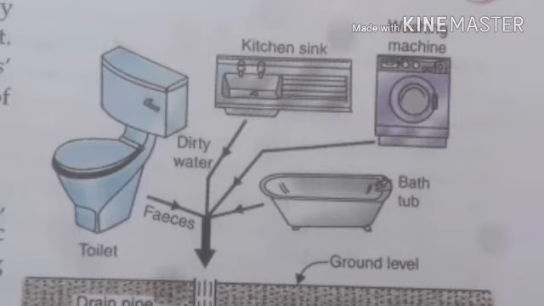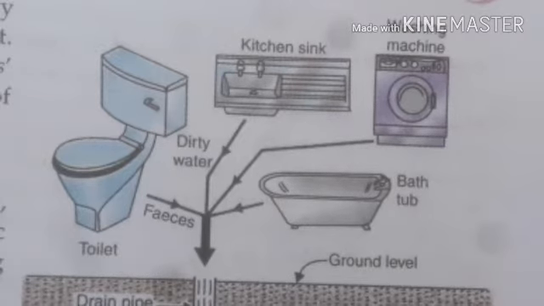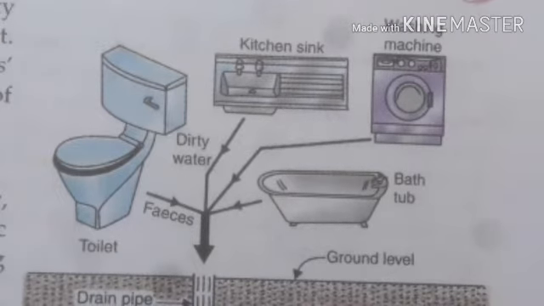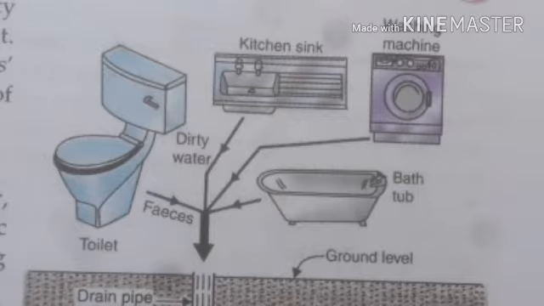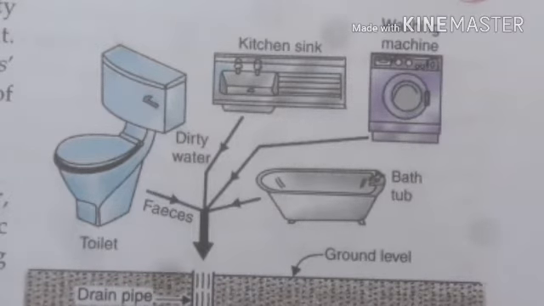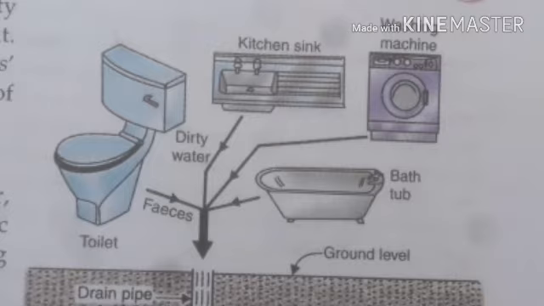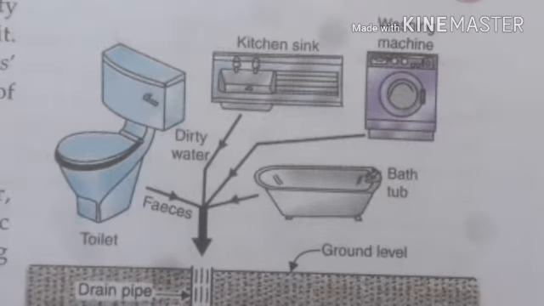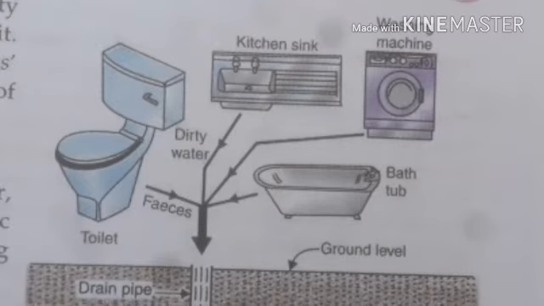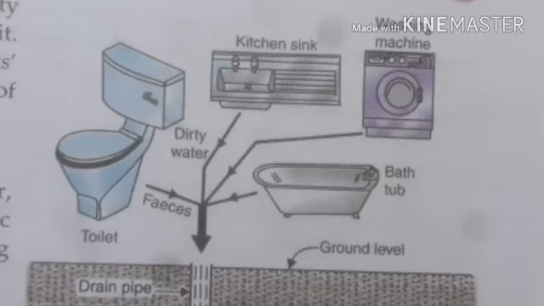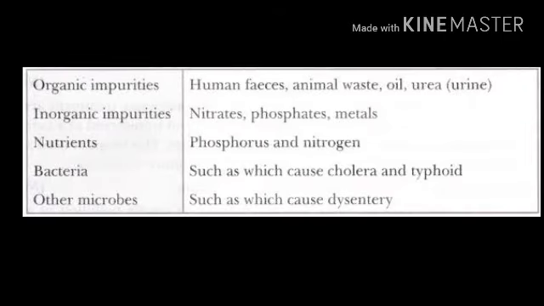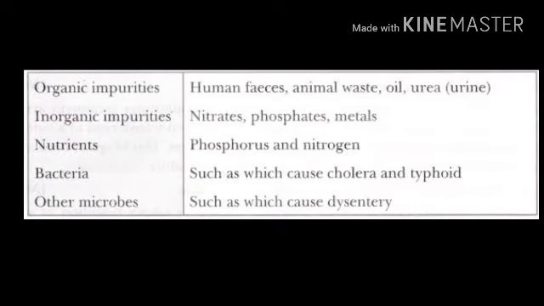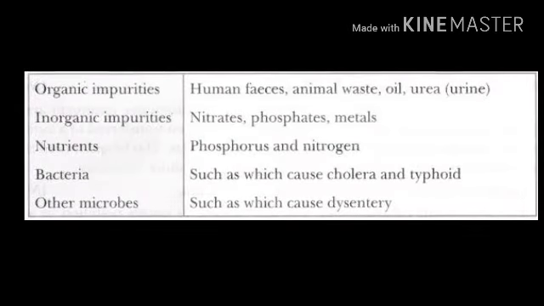Okay, so in the sewage system there is a flow of sewage. It contains the wastewater with the contaminants and impurities. Already it is wastewater, and along with this some contaminants and impurities are added. This sewage water, or contaminated water, the dirty water, polluted water, has different types of impurities. It includes organic impurities, inorganic impurities, and some nutrients. Contaminants are added to the water, right? So here let us see one by one.